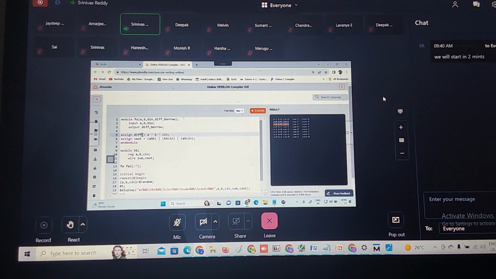Difference is the XOR operation. Then what is the borrow expression? A bar. This is A bar, correct? A bar means, what operator can I use? The tilde symbol, correct? The NOT operator means the tilde symbol, the bitwise NOT operator. A bar B in, again this is B B in, next is A bar B in.